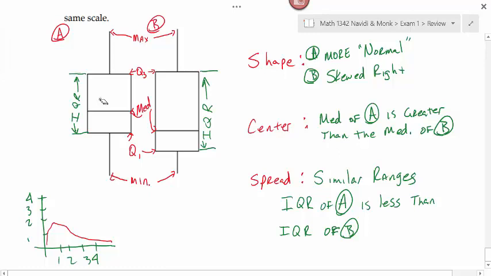What you need to keep in mind is these three points need to be addressed. And when I make out your test, I'll try to include these points in the instruction in the problem. But you're just pointing out similarities and differences between the shape, the center, and the spread for the two distributions that are represented by box plots. And that wraps up the review.